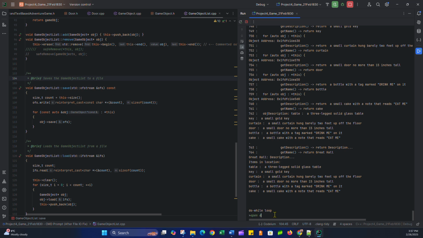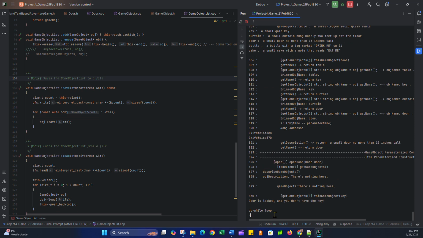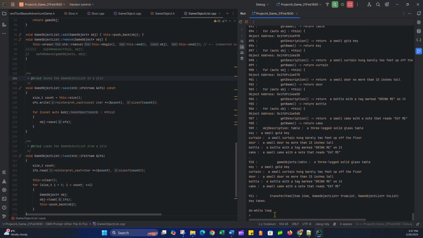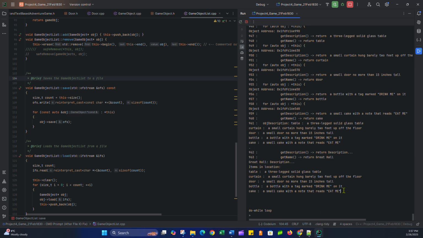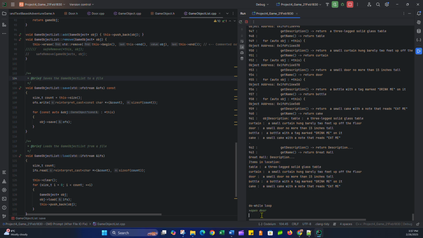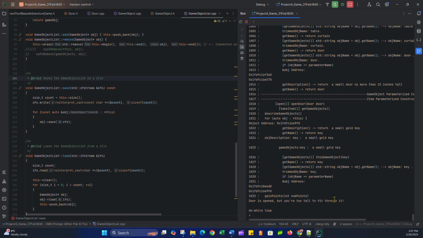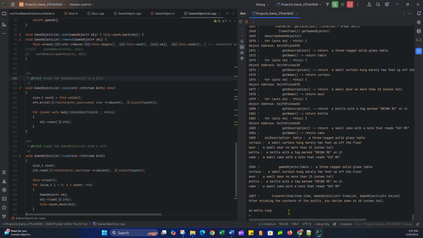If I try to open the door, door is locked and you don't have the key. Okay, take the key. Key taken. And if I look, we can see that the key is taken because it's no longer here. So now can I open the door? Door is opened, but you are too tall to fit through it. Okay, this is kind of in line with the book. But it's all right because I saw a potion, or a drink, I saw a bottle. So if I drink the bottle, after drinking the contents of the bottle, you shrink to 10 inches tall. Great, I can probably go through the door now, right?